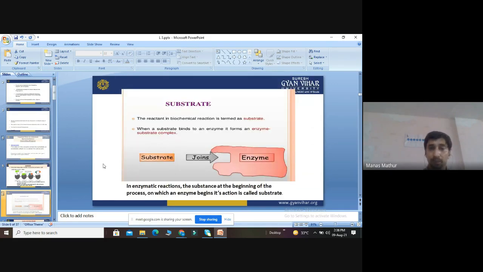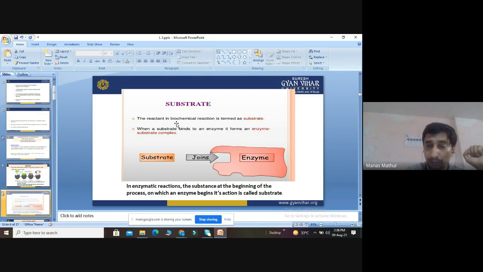Then we discuss the substrate. What is a substrate? Any reactant in a biochemical reaction is called a substrate, meaning any molecule which will react to give certain products. Initially it is called a reactant. So when the substrate binds to an enzyme, what will they form? An enzyme-substrate complex.